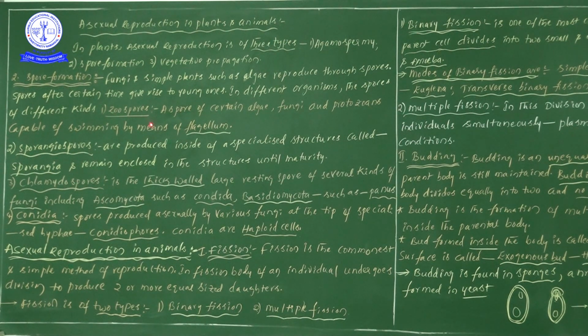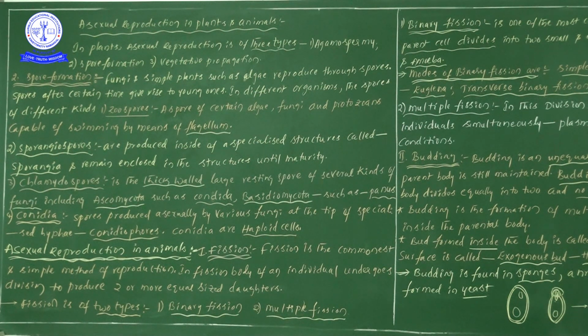First one, zoospores. What is the information? Zoospores are spores of certain algae, fungi and protozoans, capable of swimming by means of flagellum.